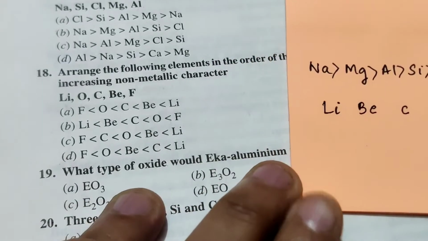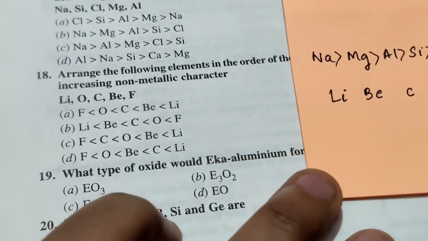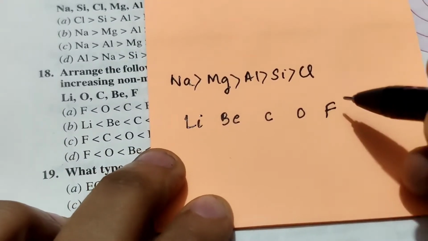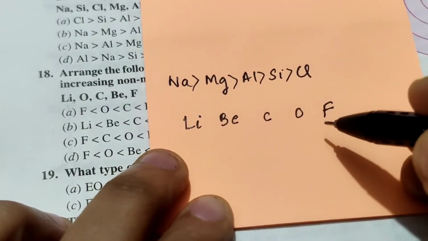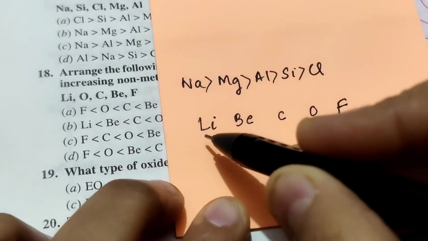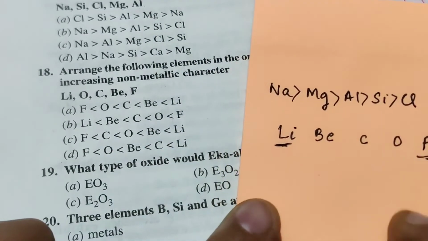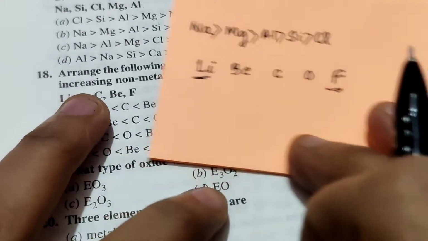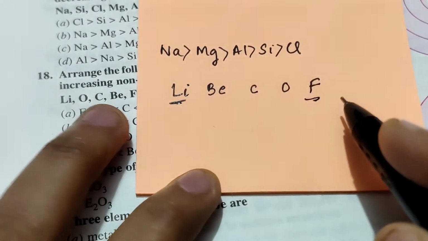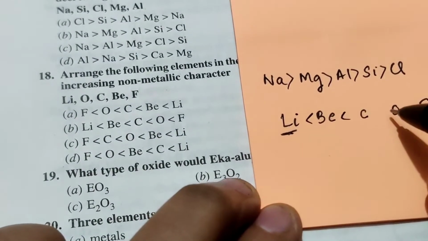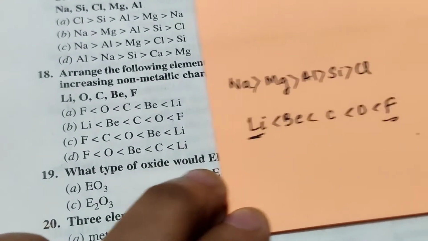Now we have to arrange them in increasing non-metallic character. Since fluorine has the maximum non-metallic character, it will come last, and lithium has the least non-metallic character, and we arrange them from least to maximum, that is lithium less than beryllium less than carbon less than oxygen less than fluorine.